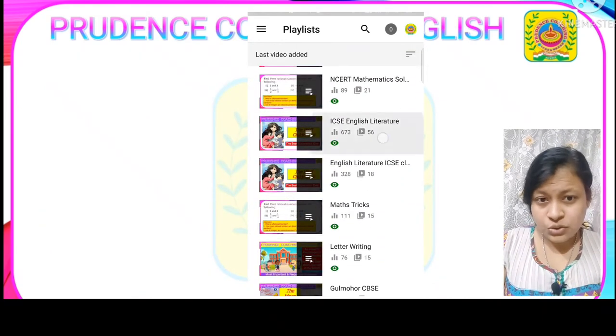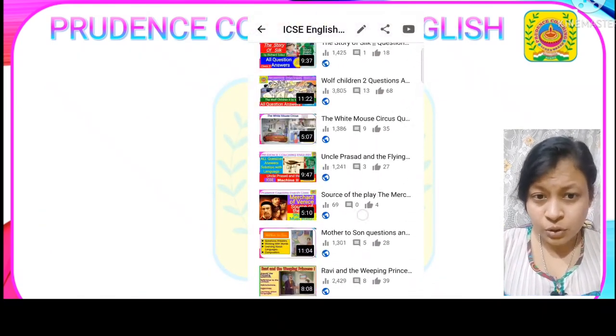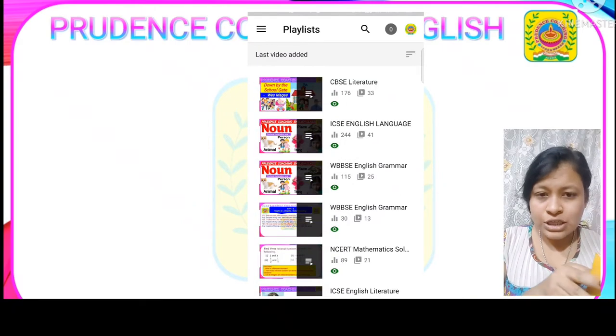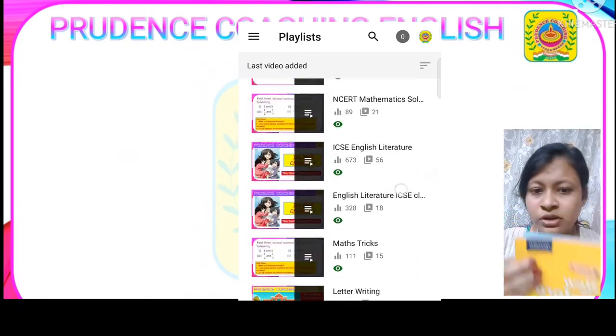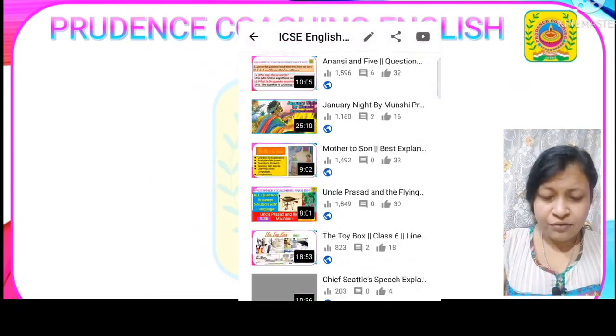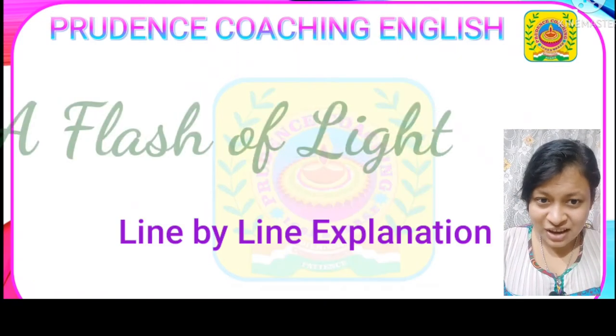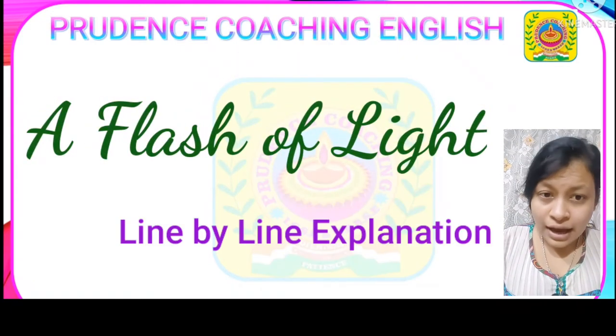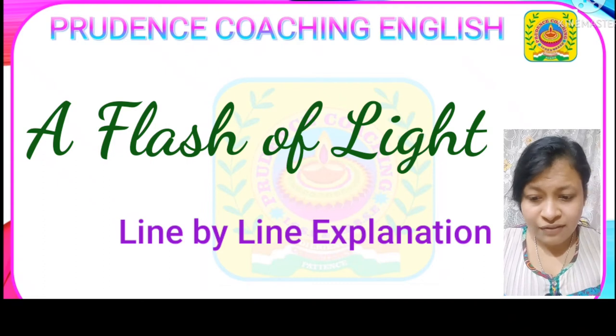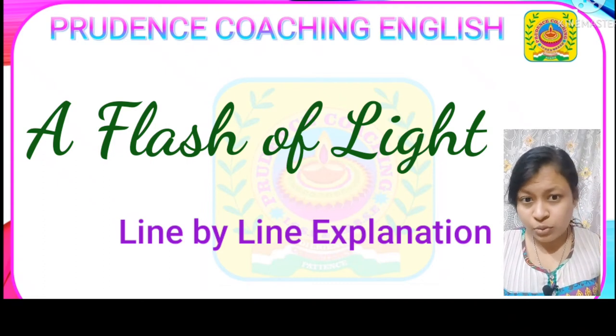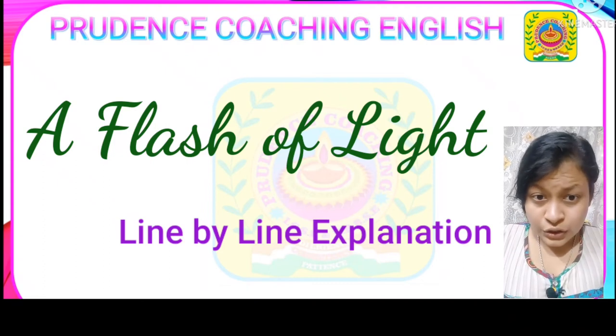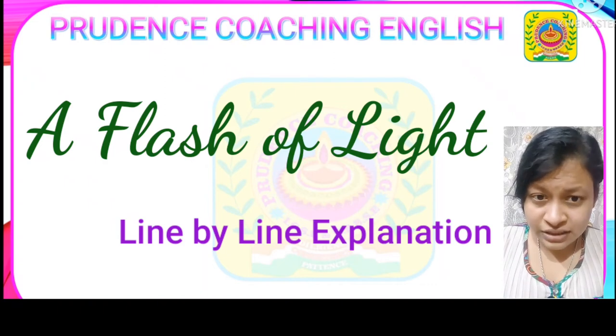Students, as usual, today we came up with another important topic of your book. As you can see, this is New Oxford Modern English of class 5. So, students of class 5, get ready, take out your book and we will start with the chapter A Flash of Light. I will read out from the book and explain you line by line. So my dear students, let us start with the story that is A Flash of Light, written by Nicholas Horsburgh.